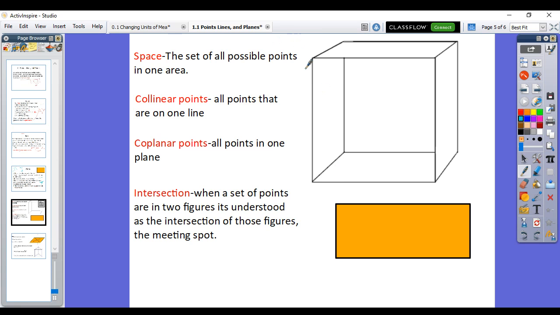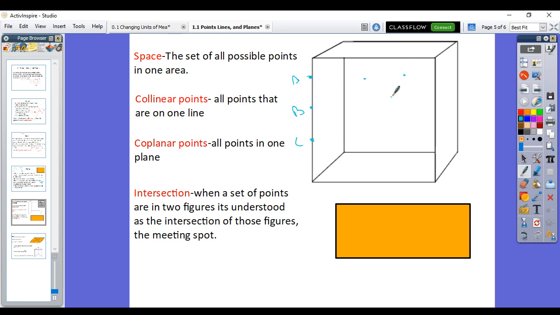Now, collinear points are all points in a line. So, for example, if I have points A, B, and C right here, these are all collinear points, okay? Because they all exist on this one line right here.